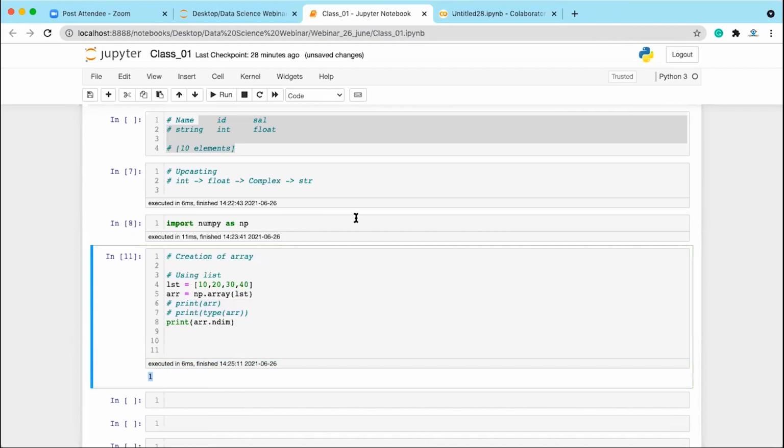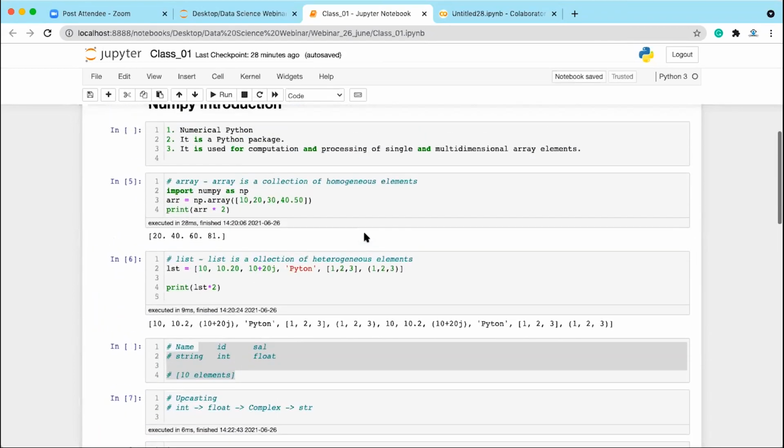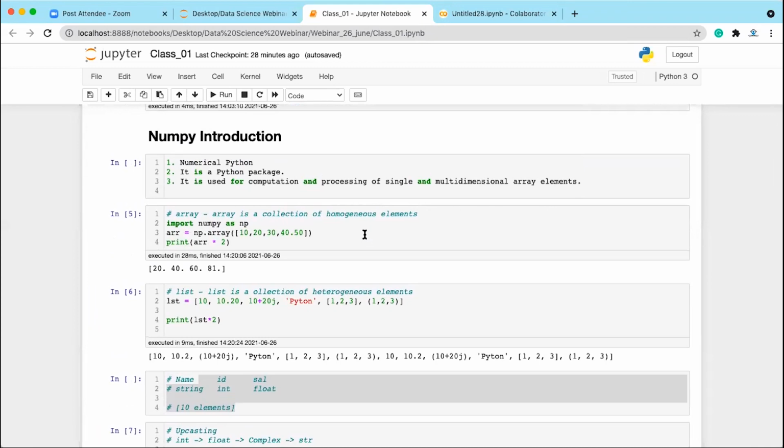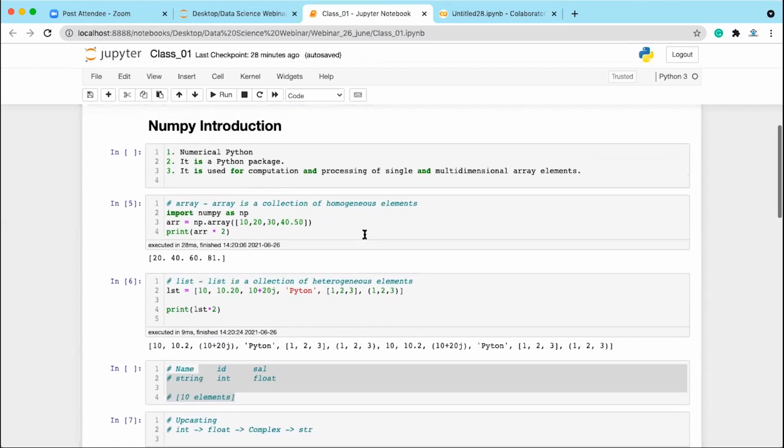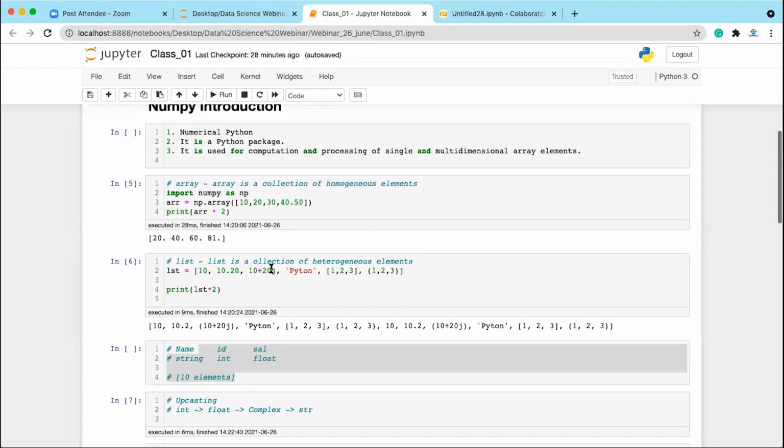What is the use of numpy? Using numpy, we do the array related operations. Why do we need the array? Because we have other data structures like the list. But we don't use lists because lists are costly and not memory efficient. We don't have many efficient operations to do on the list, whereas the array has an efficient set of operations. You can store it, and it takes less memory to store the array. These are all the advantages of the array. That's why we use numpy arrays to do array manipulation.